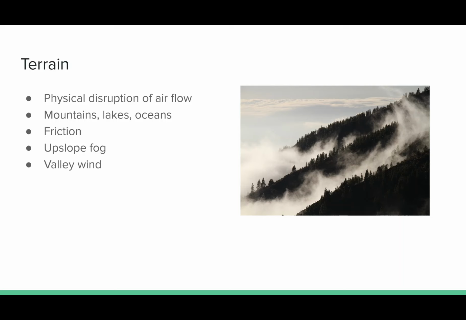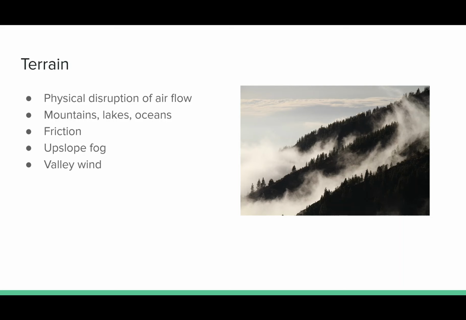A big part of the physical disruption is the friction. The friction starts to kick in about 100 feet to 500 feet above Earth's surface, where it starts to affect the air. And this is usually enough to counteract the Coriolis effect. And so when you're coming in, especially here in either the Colorado Springs airport or the Denver airport, where we have lots of mountains, you will notice there's a lot of turbulence right before landing. That's because of this friction.